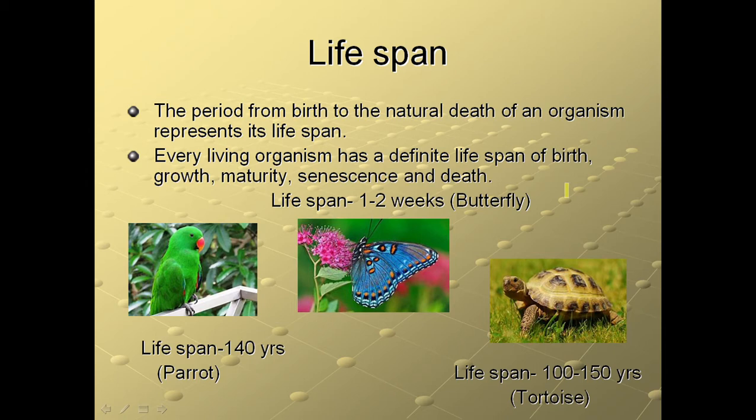So here some examples are given regarding the lifespan of some organisms. Parrot is having approximately 140 years of lifespan. Butterfly is having about 1 to 2 weeks of lifespan. A tortoise may have 100 to 150 years of lifespan. Like that, some more examples are there. Crow is having 15 years of lifespan. Mayfly is having 1 day of lifespan. Banyan tree may have a lifespan of about 200 years, and crocodile may have a lifespan of 60 years.